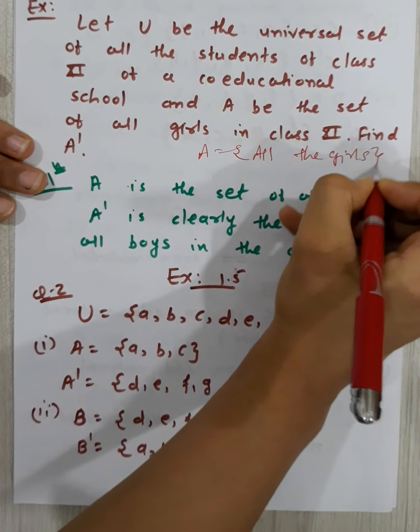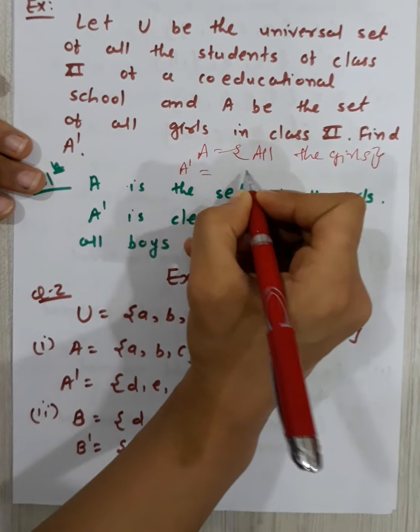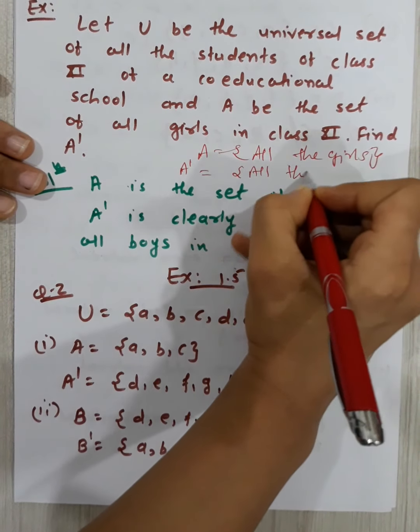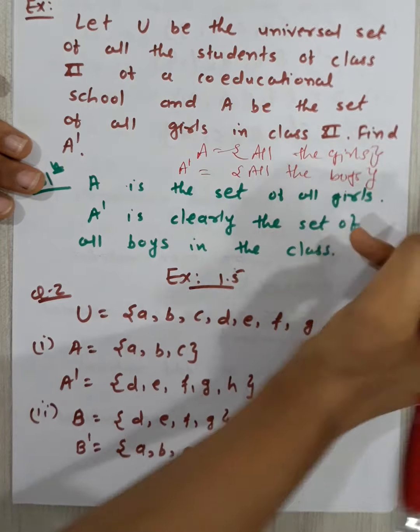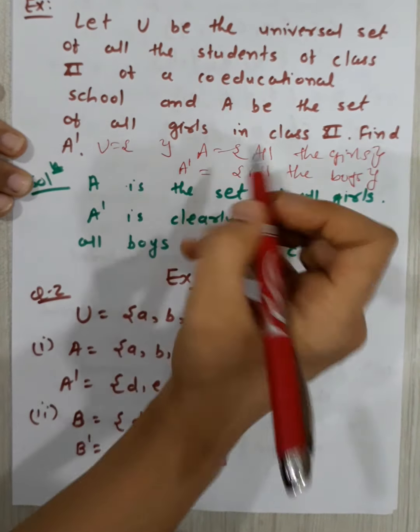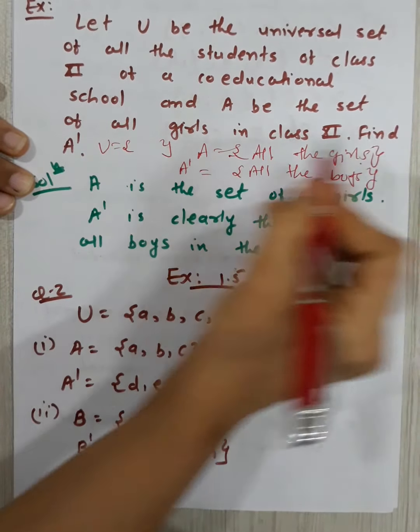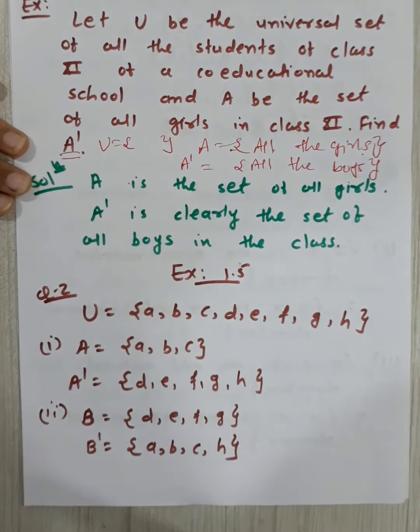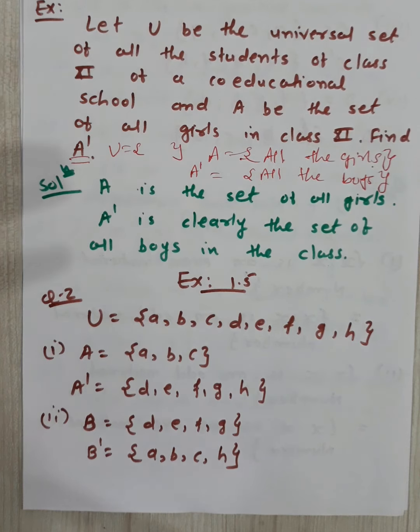Now you have to find out A dash. So simple, A dash is all the boys of your class, because universal set is all the students of your class. A is all the girls. Now you have to write down A dash. So A is the set of all girls. A dash is clearly the set of all boys in the class. A में जो भी होगा उसके अलावा यूनिवर्सल सेट में जो भी बचेगा वो आपको लिखना है A dash में, right?